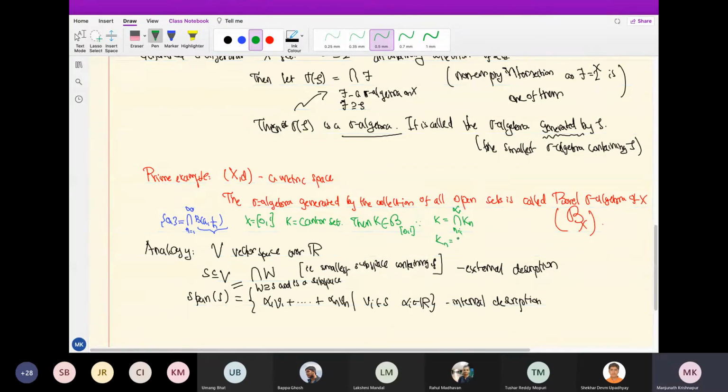Kn is a finite union of closed intervals. Each closed interval is the complement of an open set, so it is in the Borel sigma algebra. A finite union of closed intervals will therefore be in the Borel sigma algebra. So Kn is there, and the countable intersection of these sets will be there. So K is a Borel set. Elements of B of X are called Borel sets, by the way.